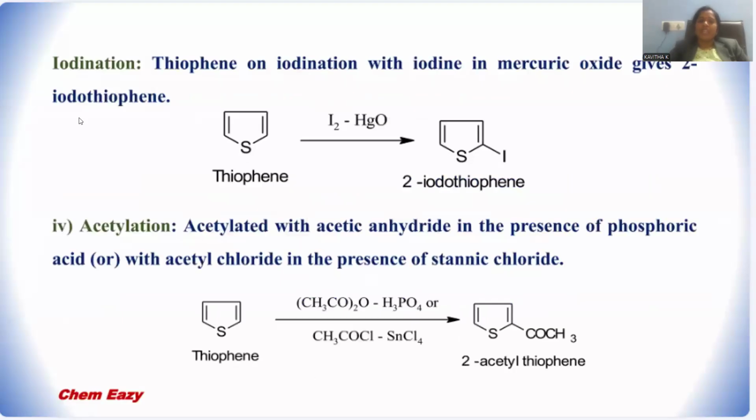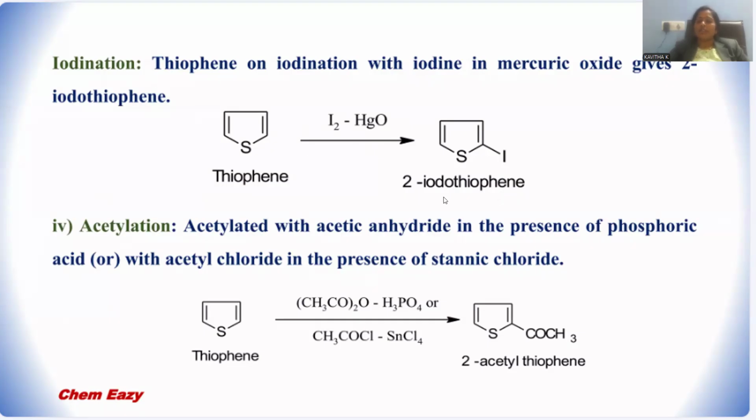Let me perform the iodination. In order to substitute iodine upon this thiophene, iodine is mixed with HgO. This HgO, mercury oxide in simple terms, is able to release I positive. I positive is called what? Iodonium cation. That iodonium cation will be substituted at position 2, giving rise to 2-iodothiophene.